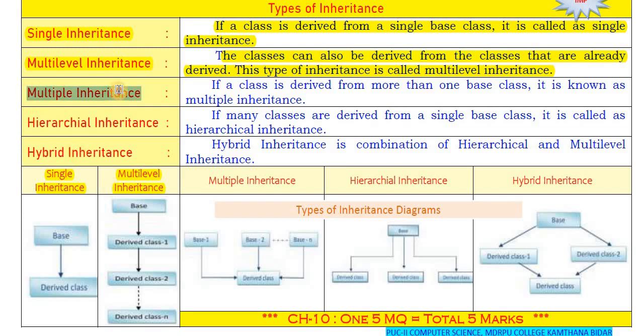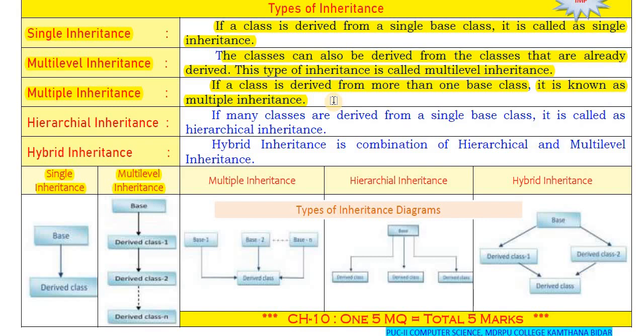Next, multiple inheritance. Multiple means if a class is derived from more than one base class, it is known as multiple inheritance. In simple words, a class derived from multiple base classes.